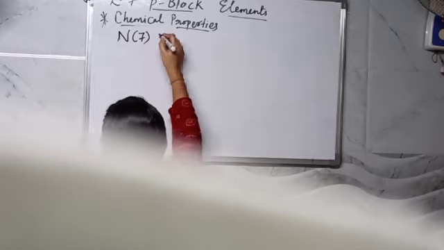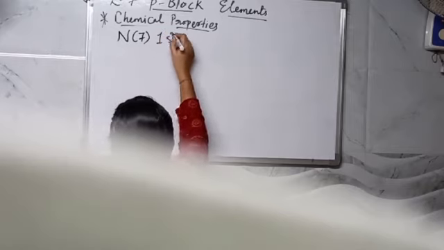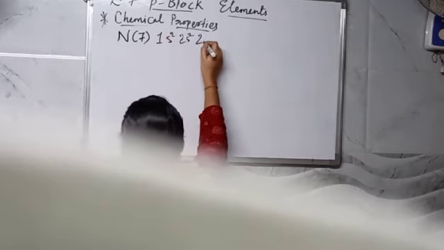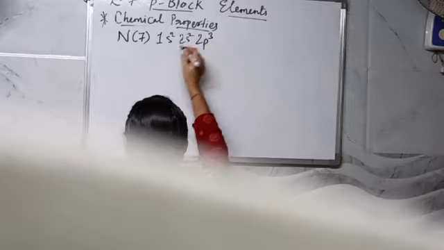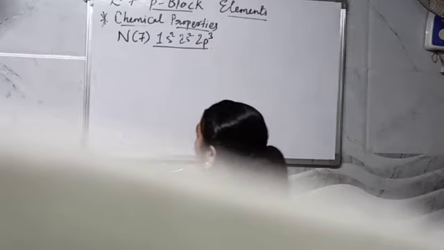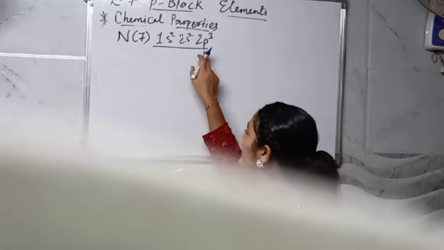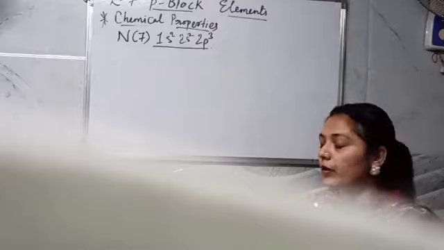Dear student, when we say nitrogen, atomic number 7, 1s2, 2s2, 2p3. Is it clear? It has 1s2, 2s2, 2p3 electronic configuration.